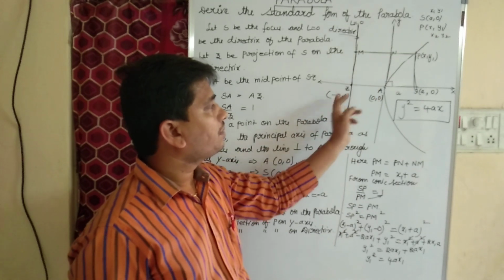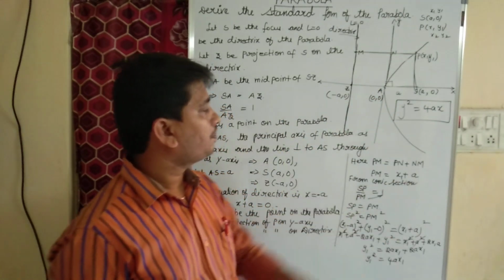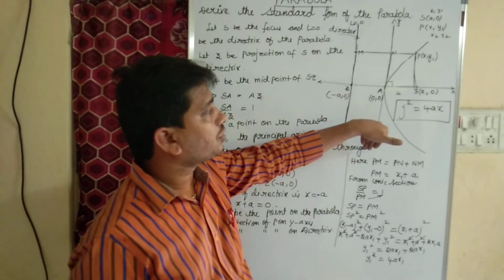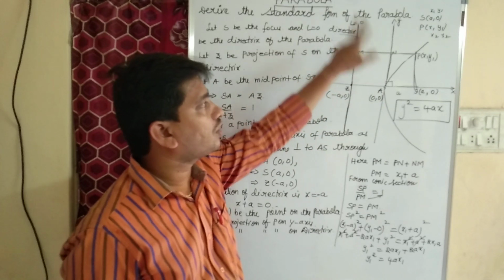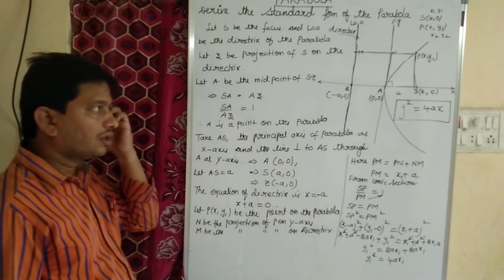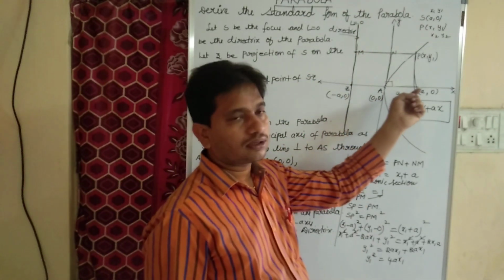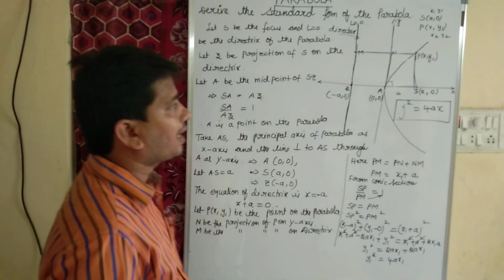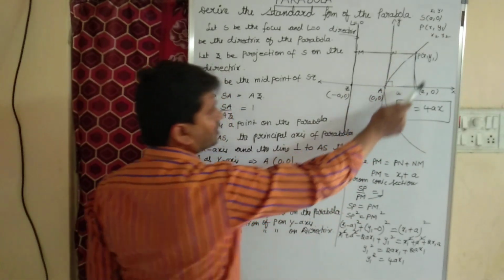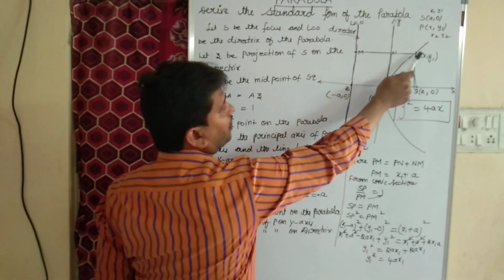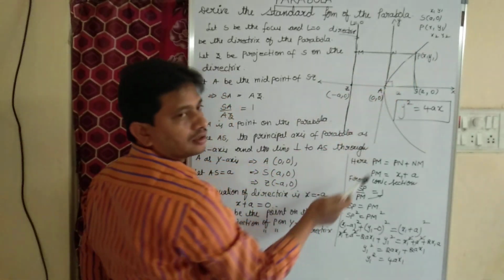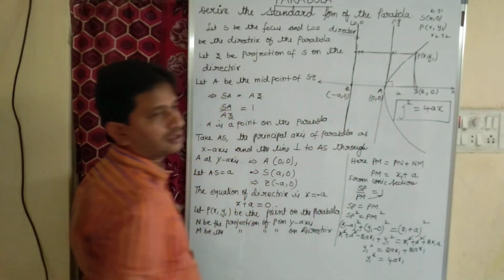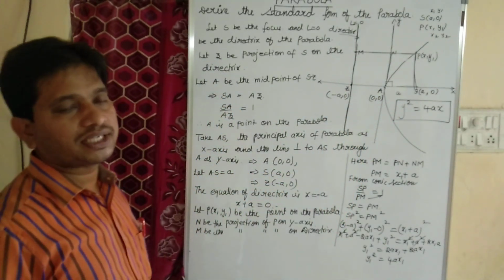A is the midpoint of SZ. AS is the principal axis of the parabola, which we call the x-axis, and the line perpendicular to AS passing through A is called the y-axis. We get the points S (a, 0), A (0, 0), Z (minus a, 0), and then P is a point on the parabola, N is the projection of P, and M is the projection of P on the directrix. The distance PM is PN plus NM, I mean a plus x1. So PM is nothing but x1 plus a.